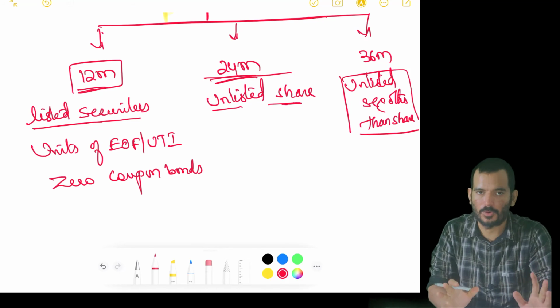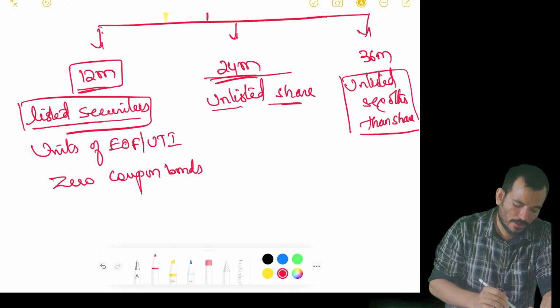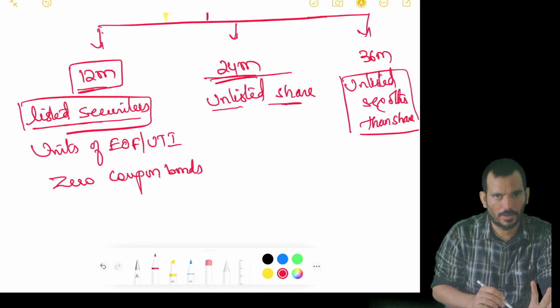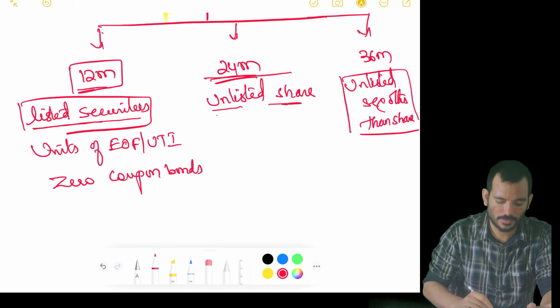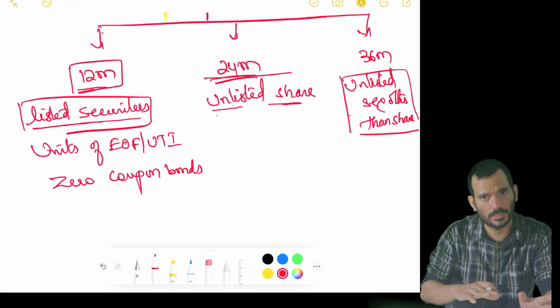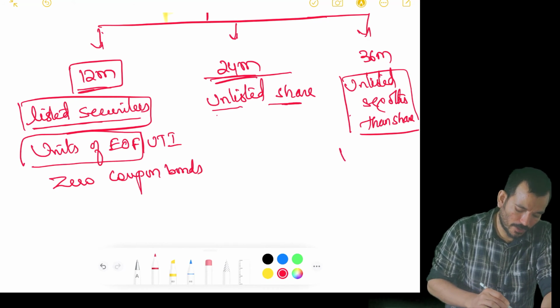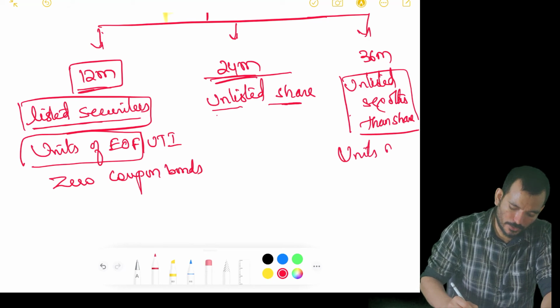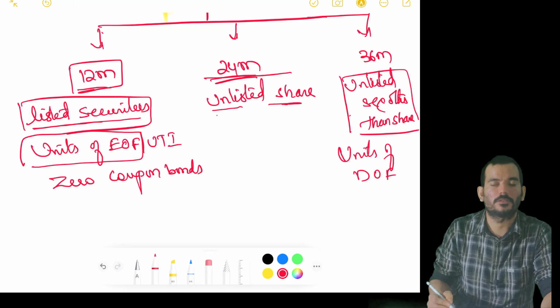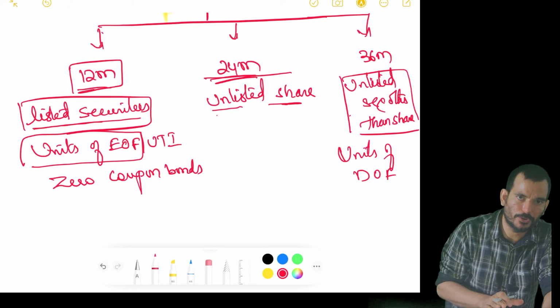I'll repeat, this is important, this is a confusing area. For anything which is listed, you take only 12 months. If it is unlisted share, 24 months. Unlisted security other than share, 36 months. Units of equity oriented fund, 12 months. Units of debt oriented fund, 36 months. Units of equity oriented fund, 12 months.